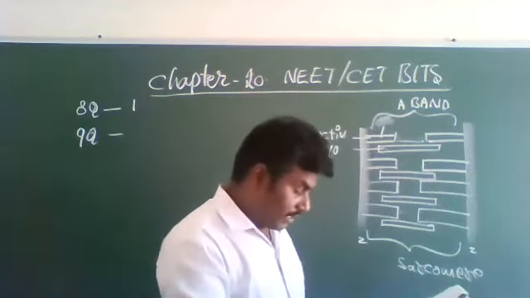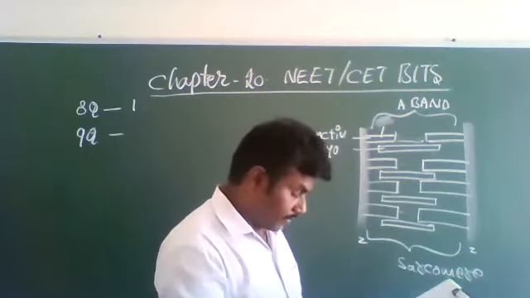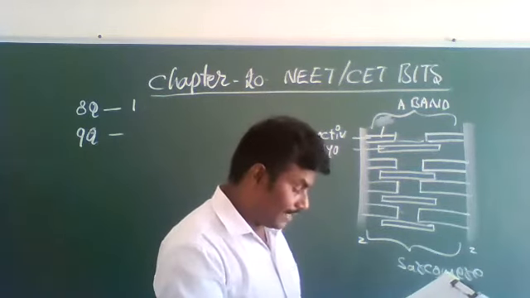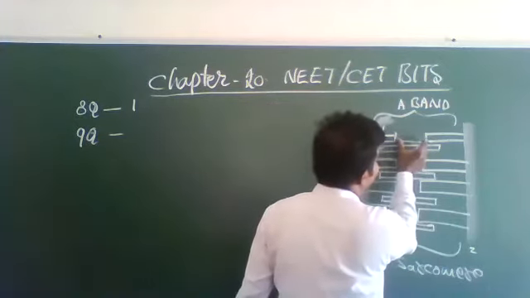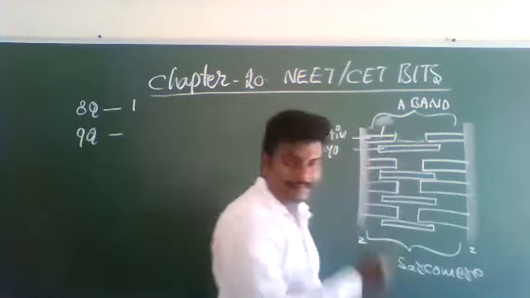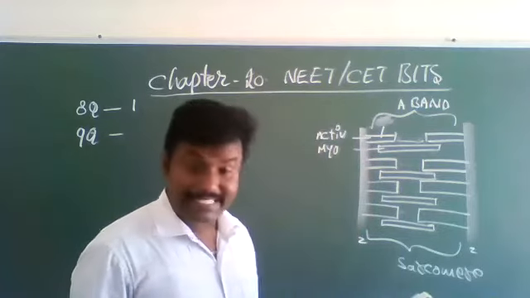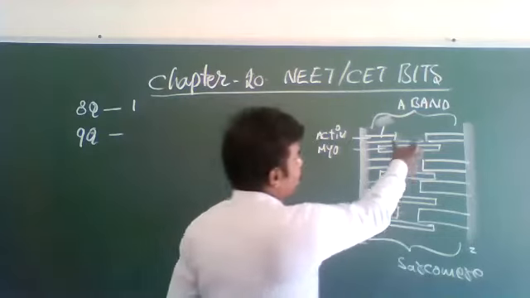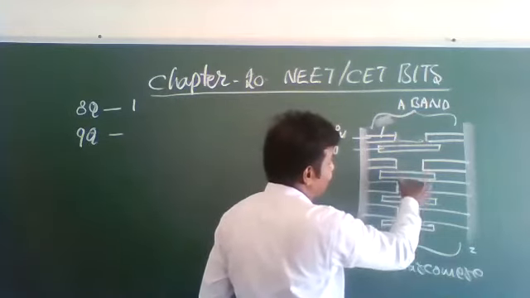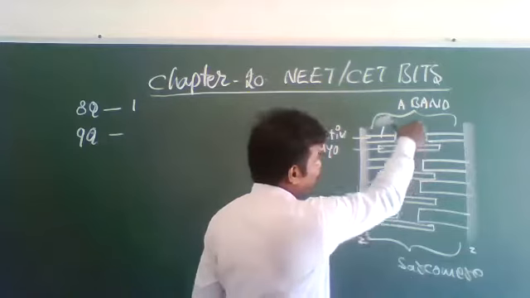Come to the second option. Have a look at that. The central gap between actin filaments extending through myosin filaments in the A band. So this region extends through the myosin filament.